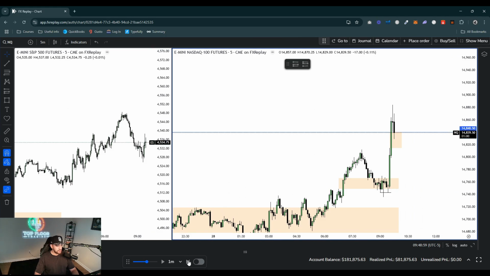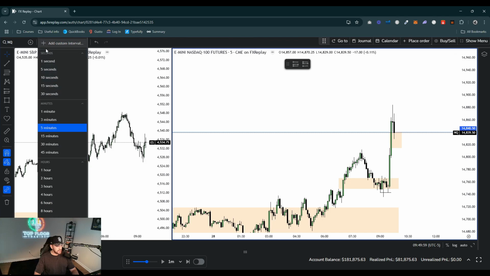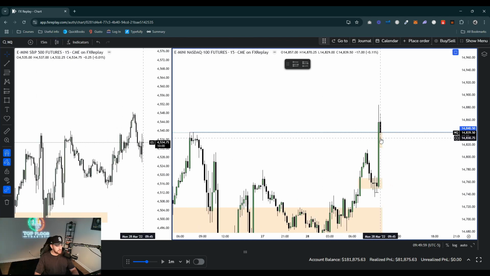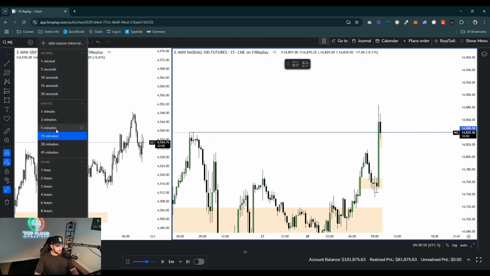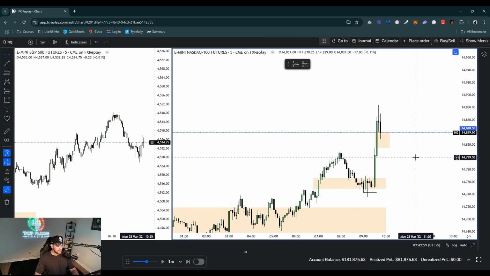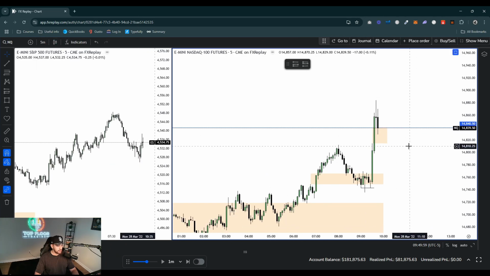So we can go ahead and just keep playing this out. And honestly, I'd like to see how this 15-minute closes, because this 15-minute hasn't swept the previous 15-minute candle high or the low. And I think it would sweep the high. So let's go ahead and see how this closes. And if we form a 15-minute fair value gap here that overlaps with the 5 minute, I would be looking for longs in that.